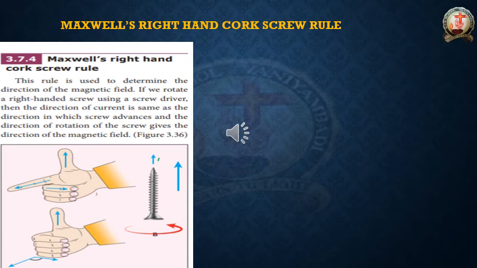Without knowing the current direction, you can find the direction of the magnetic field by the use of Maxwell's right hand corkscrew rule. I hope this is easy compared to the right hand thumb rule for identifying the direction of magnetic field.